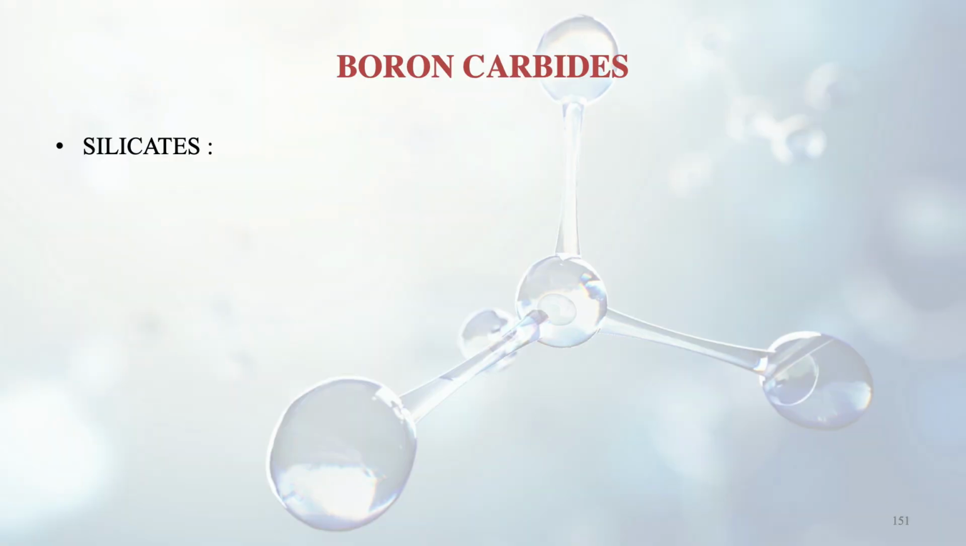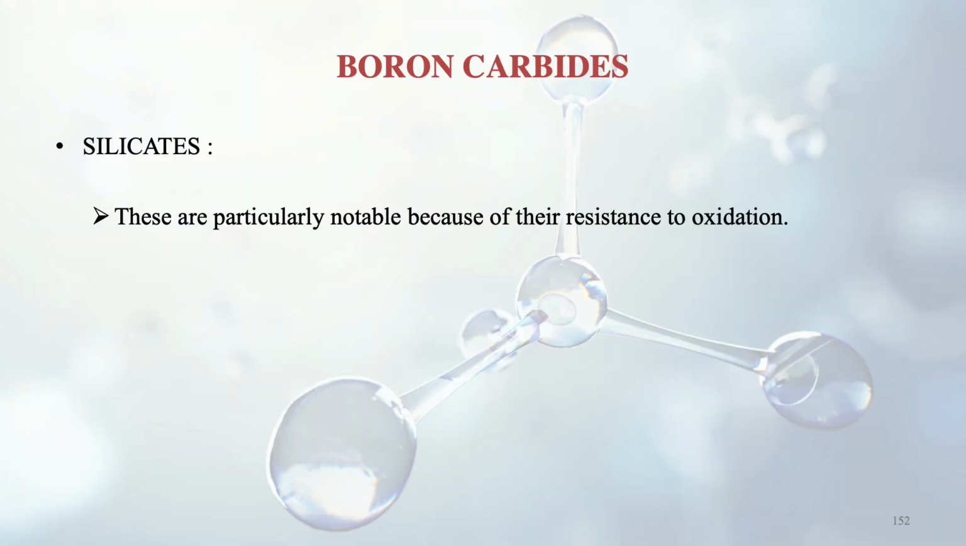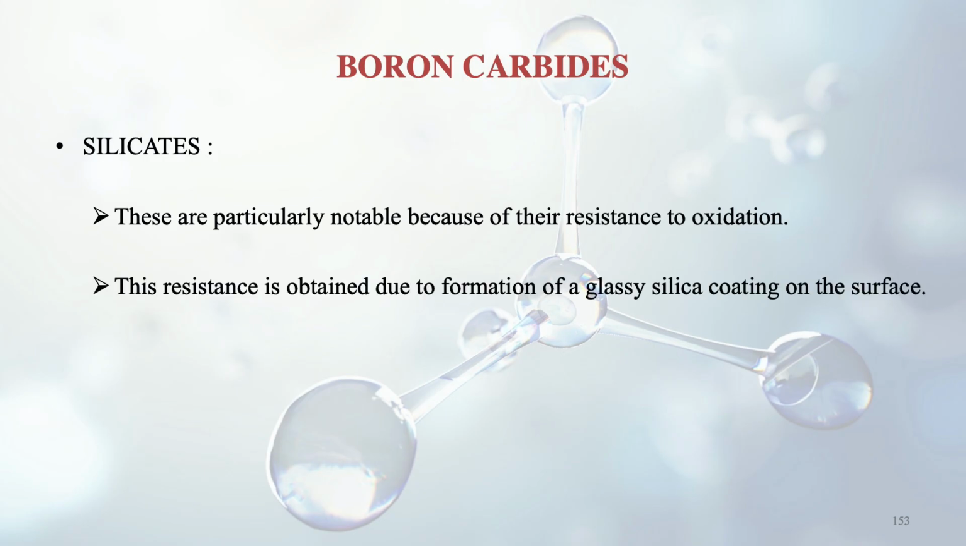So now after discussing all these things, we discuss certain other things like silicates and sulfides. So silicates, what are the properties? These are particularly notable because of their resistance to oxidation. Silicates have very good resistance to oxidation, obtained because of the formation of a glassy silica coating on the surface, but they have a low melting point.